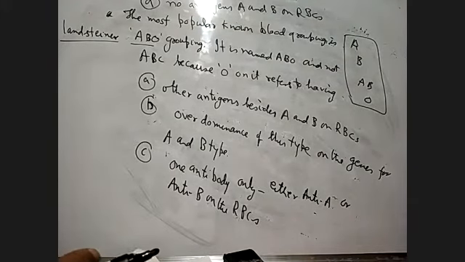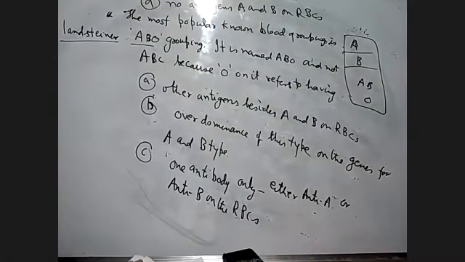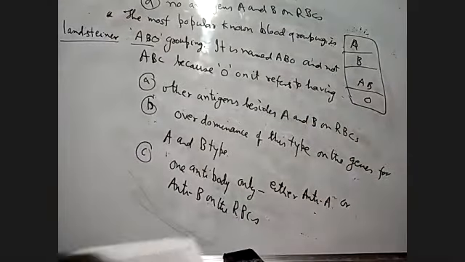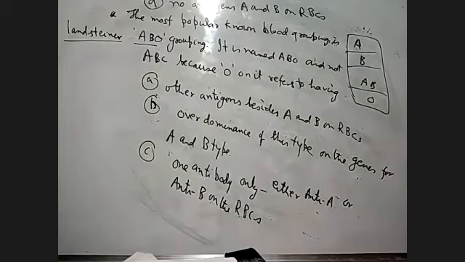Human beings having blood group A will be one group, blood group B another division, blood group AB another division, and blood group O another division. So now each group represents a blood group.